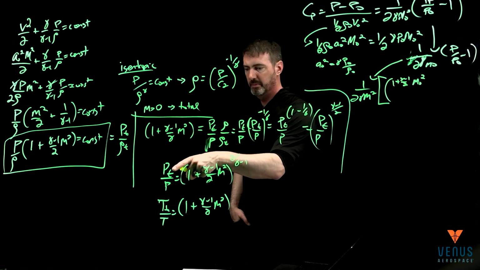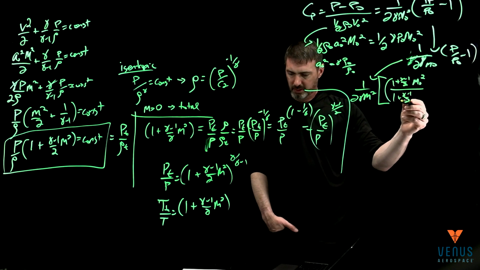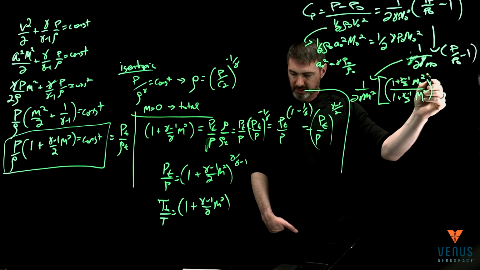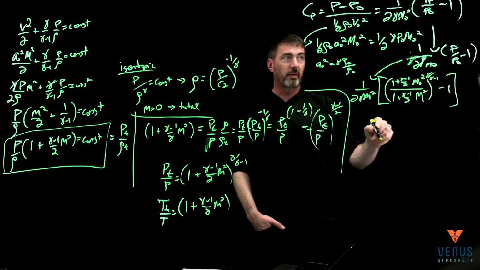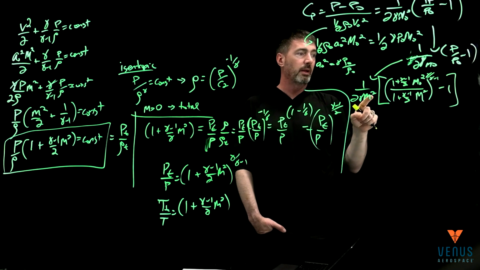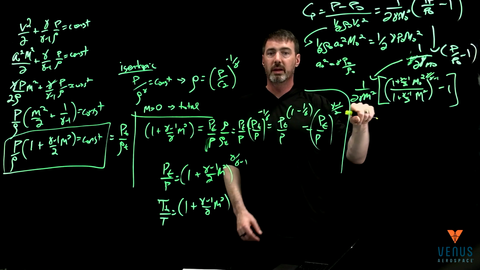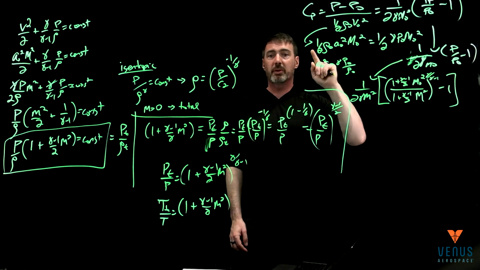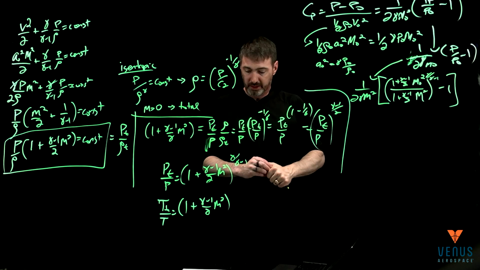This is a P total over P, and this is 1 plus gamma minus 1 over 2 of whatever that actual Mach is, squared, and that gets raised to the gamma over gamma minus 1, and then subtract 1. Okay, so this is the pressure coefficient so far, and now we've at least gotten it in terms of the free stream Mach number and the current Mach number. And if this is the coefficient of pressure over a wing, then it's saying that as long as we know the Mach number around the wing, we can get the pressure coefficient. Right, so that's already pretty useful.